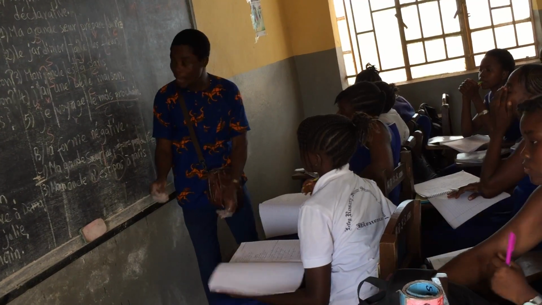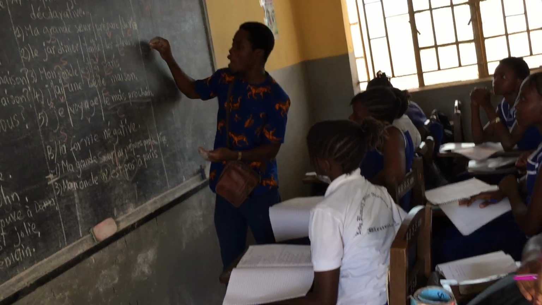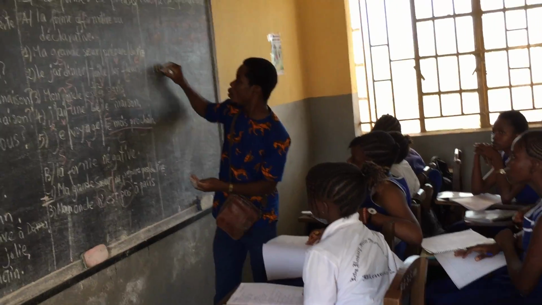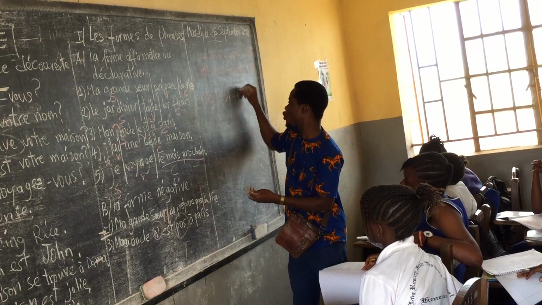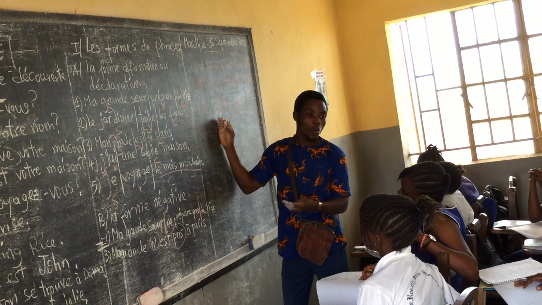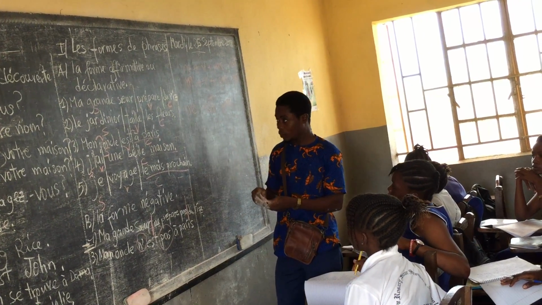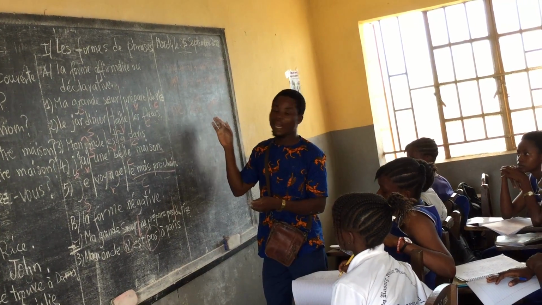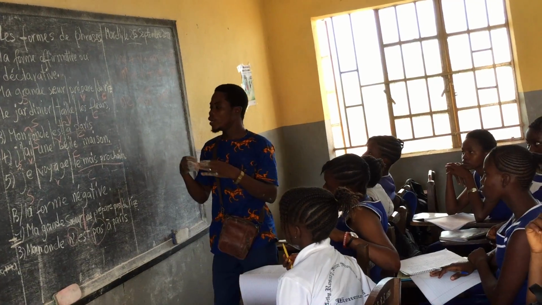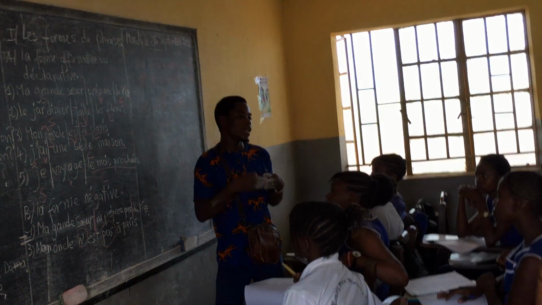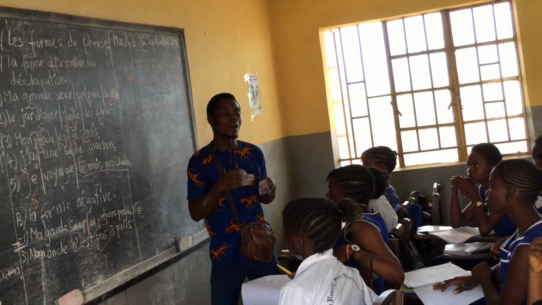So the problem now is normally you should put the ne, and then plus your verb and then plus pas. This is the rule. The problem now is when you see very well in French, there is a rule that whenever two vowels are together, you need to cancel the first one and you replace it by an apostrophe.